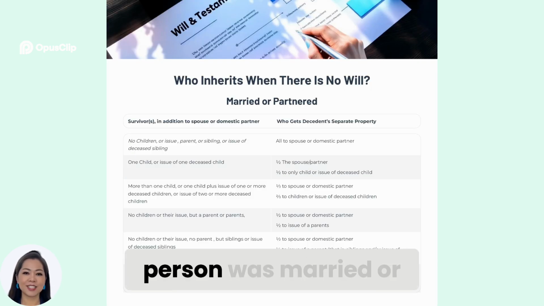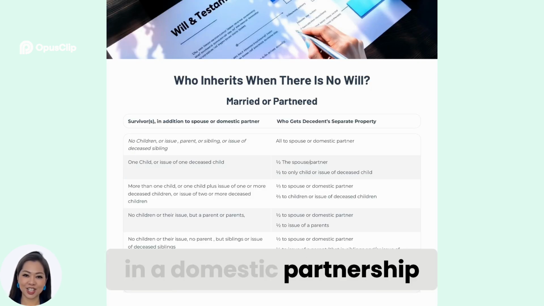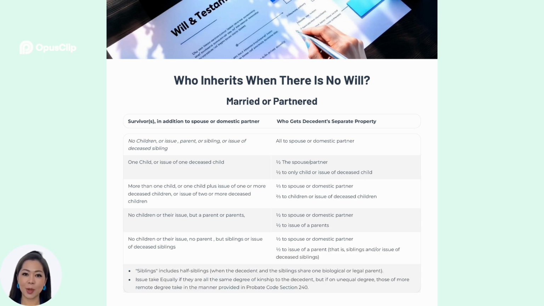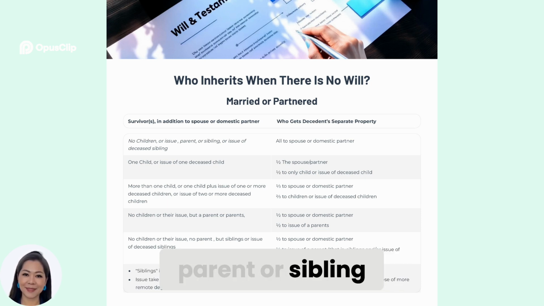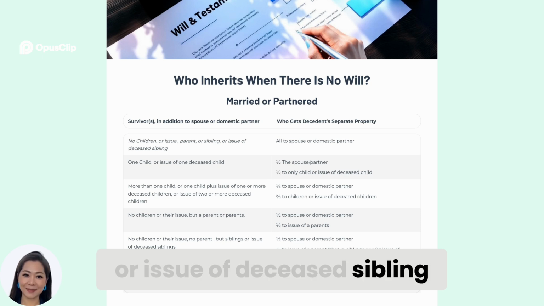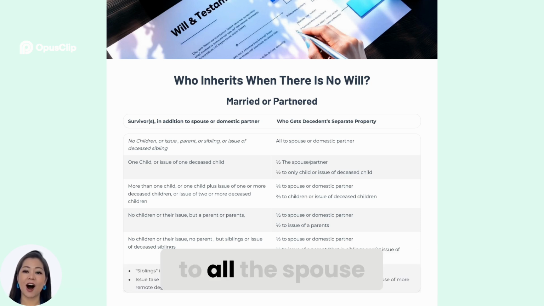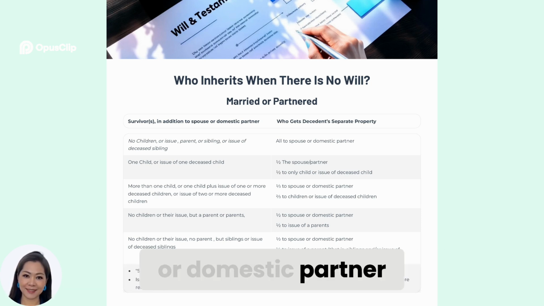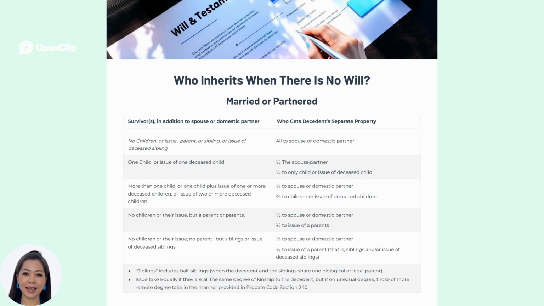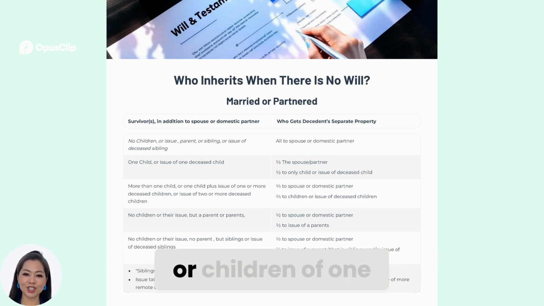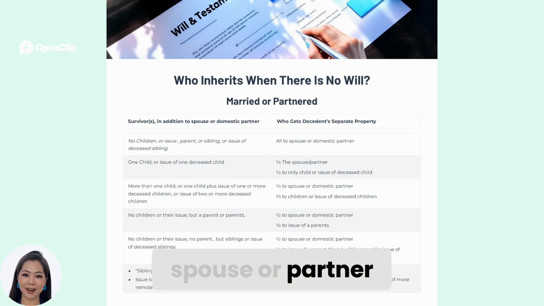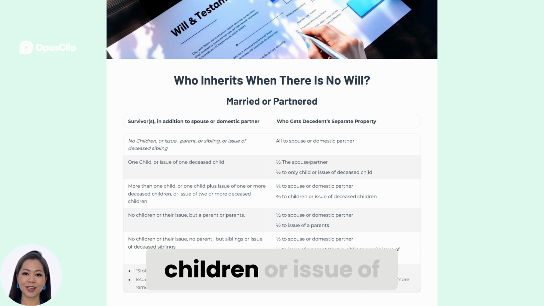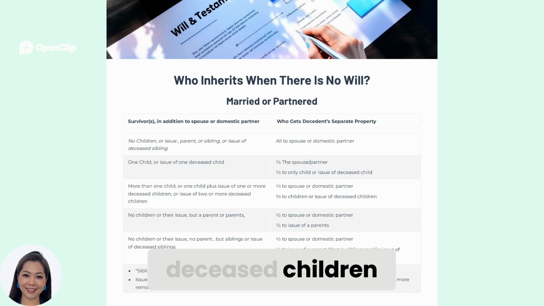Now, what if the person was married or in a domestic partnership at the time of death? 1. If no children or issue, parent or sibling, or issue of deceased sibling, then the property goes to all the spouse or domestic partner. 2. If there's one child or children of one deceased child, then the property is split: 1/2 to the spouse or partner, 1/2 to the children or issue of deceased children.